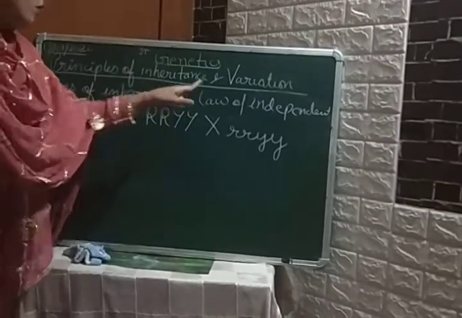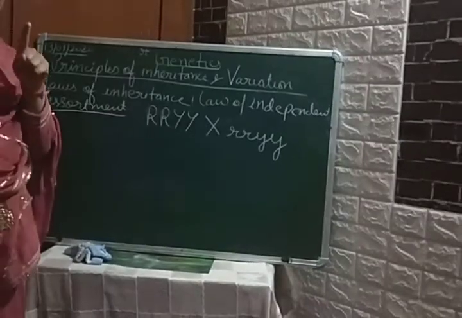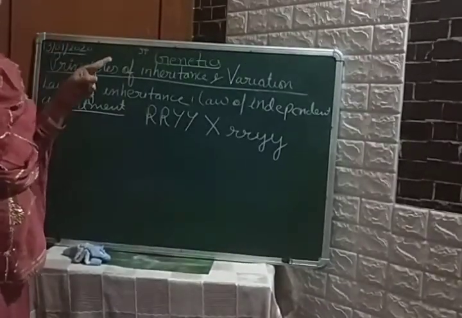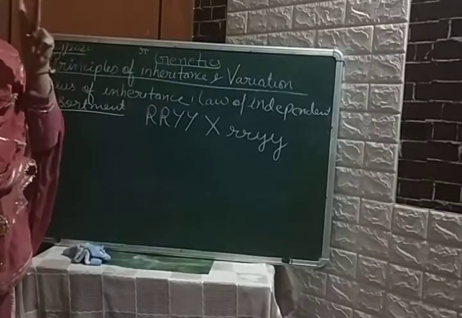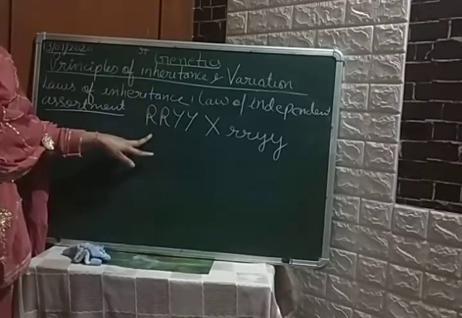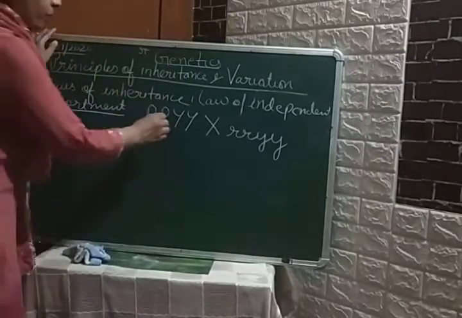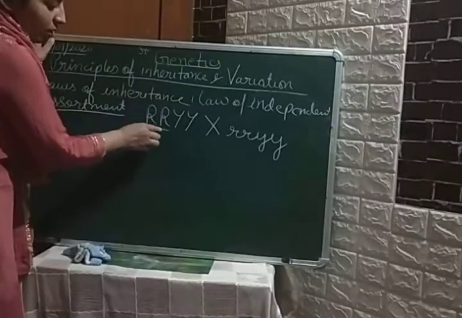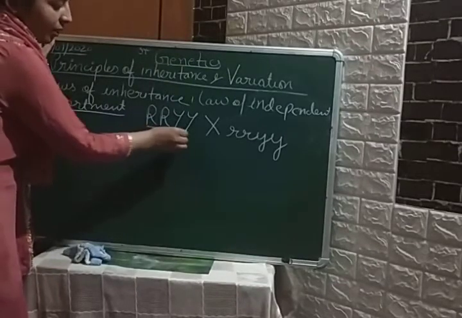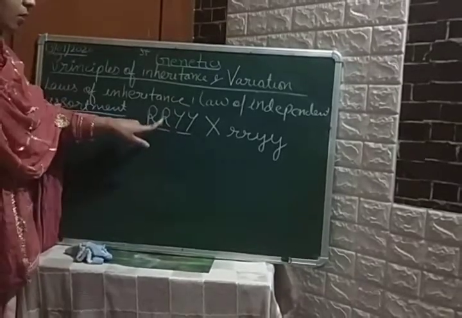The law of independent assortment deals with the dihybrid cross. Dihybrid cross means what? I have told you in terminology that two characters are involved in this. Getting it? Two alleles of each character. These are two alleles of one character, and these are two alleles of the other character. Yes or no?